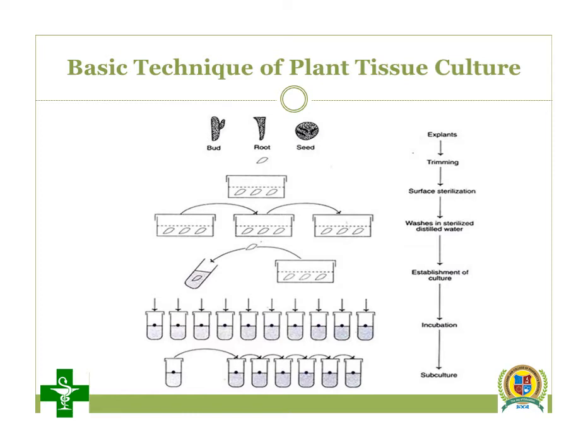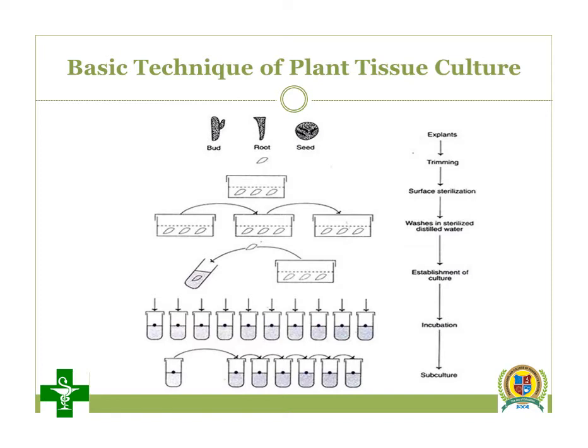Just observe the picture. First we have to take an explant. Explant means a part of a plant. This explant may be a bud, seed, root, leaf, or any other part of the plant. Then from that explant we isolate some single cells using trimming. Trimming is a technique using which we can separate out some cells of the explant.